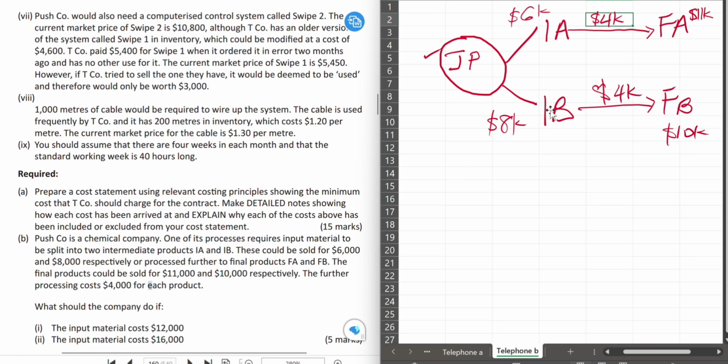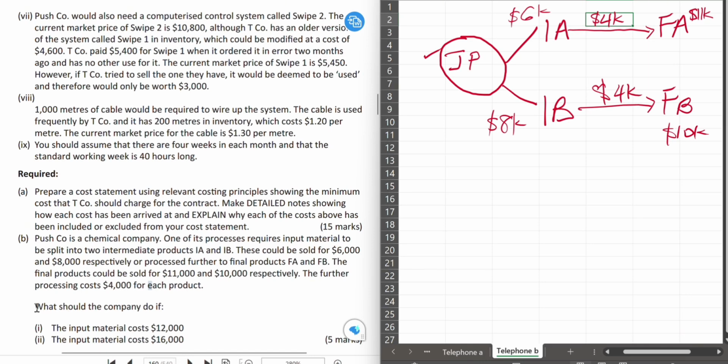So pictorially, this is the situation we have. The decision is, should we further process IA and IB to FA and FB? Because there is no decision to take whether to produce IA or IB. We have to produce IA and IB, except we don't want to undergo this process at all. That is the only option. So let's look at the question.